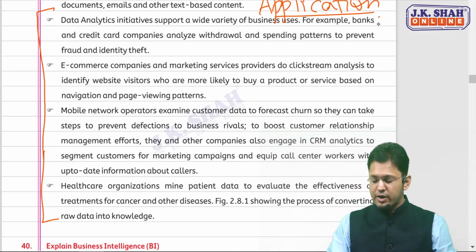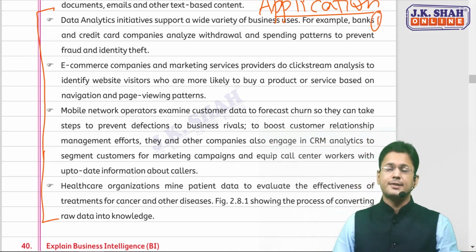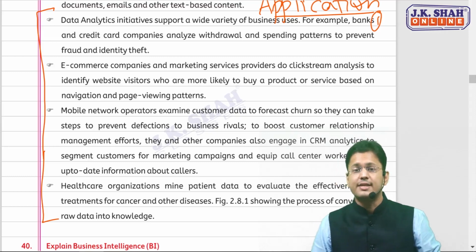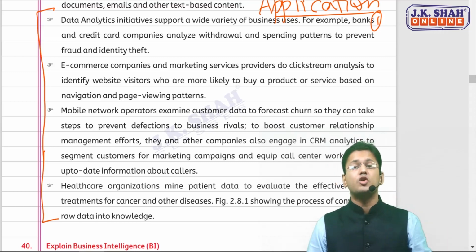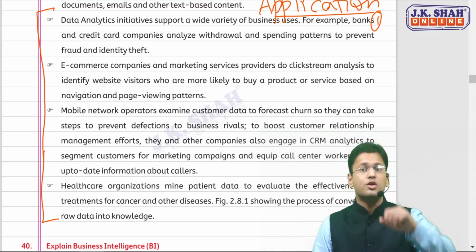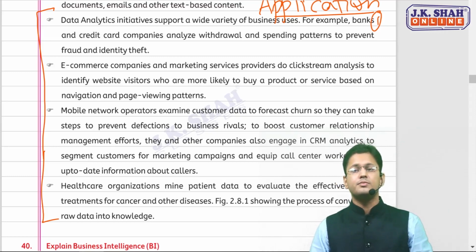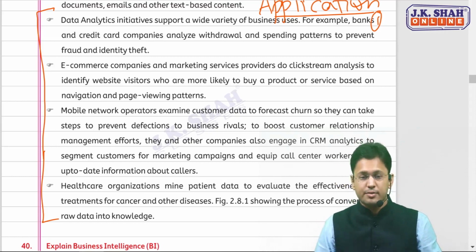The first one is the banking sector. The credit card companies are analyzing their customer spending and withdrawal pattern to see whether any money laundering is there or not, any fraudulent activity is there or not. So banks and credit card companies are using it.